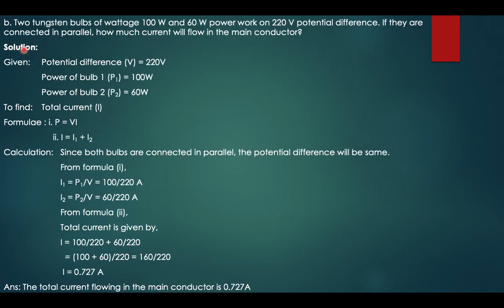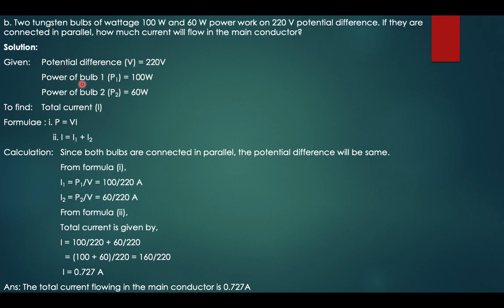Let's go for the second question. Two tungsten bulbs of wattage 100 watt and 60 watt work on 220 volts potential difference. If they are connected in parallel, how much current will flow in the main conductor? The important thing over here is that they are connected in parallel. Since they are connected in parallel, the potential difference in both of them will be the same. The only difference will be that the current in both of them will be different. So the potential difference is given as 220 volt.